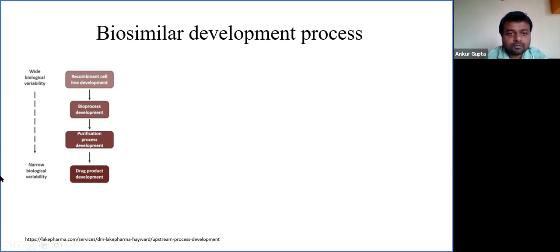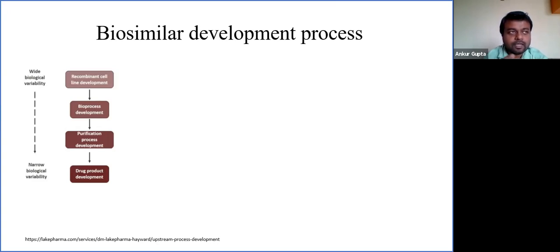Just remember for the next part of this presentation that in this bioprocess development, or upstream process development phase, there are two major objectives. One is to get a high titer, and the next is to have an acceptable product quality. What do these two things do?